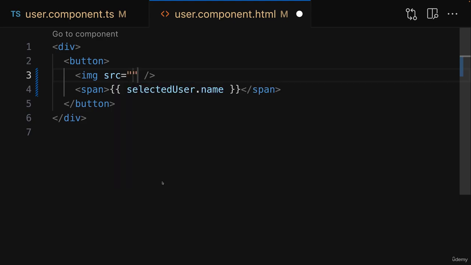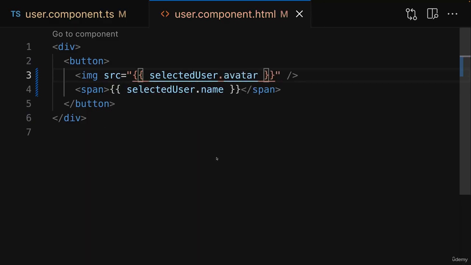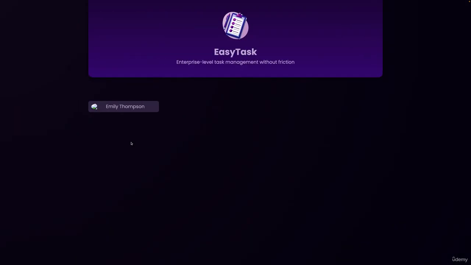Now you could indeed do that by also using the double curly braces syntax between those quotes, because you can use it anywhere in your template, not just between tags as we're doing it here. So you could then access selectedUser.avatar. And if you would do that and save everything, you should see some output here. Actually not the image yet, because the path is not entirely correct yet, but you see that something changed.